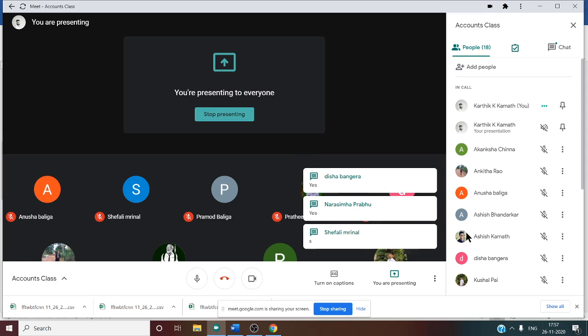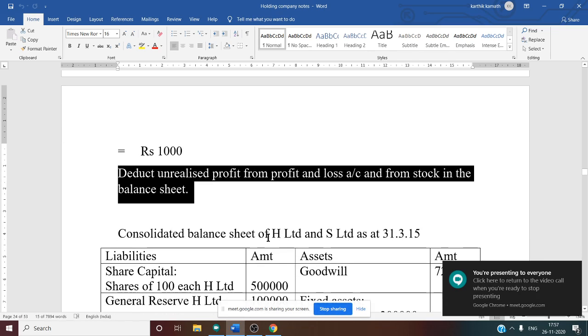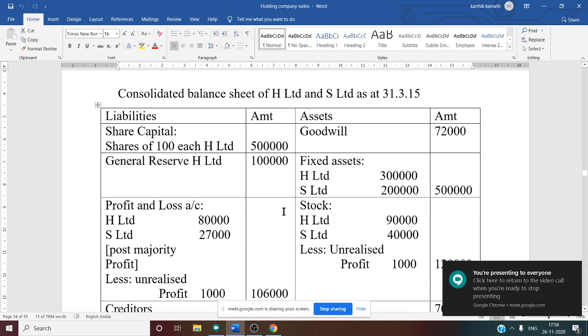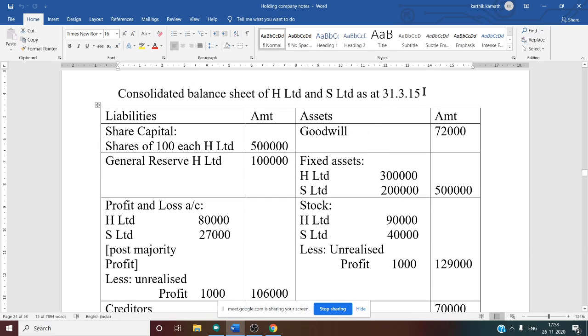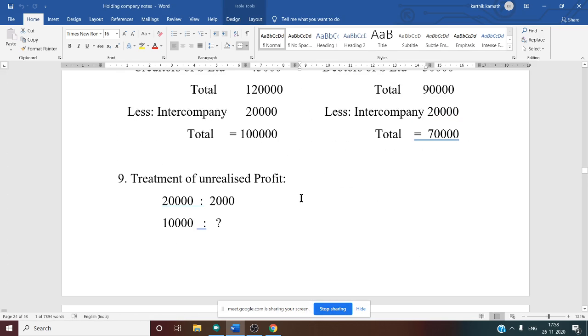So what happens now? You have to prepare the consolidated balance sheet after doing all these working notes. So now let us see the consolidated balance sheet. Consolidated balance sheet means a combined balance sheet of holding company and subsidiary company. If you see the asset side, we have written goodwill. Why have we written goodwill? Because we got goodwill, a net positive answer.